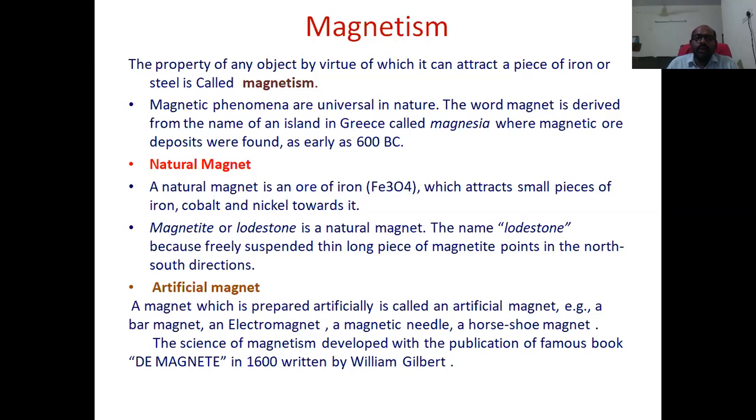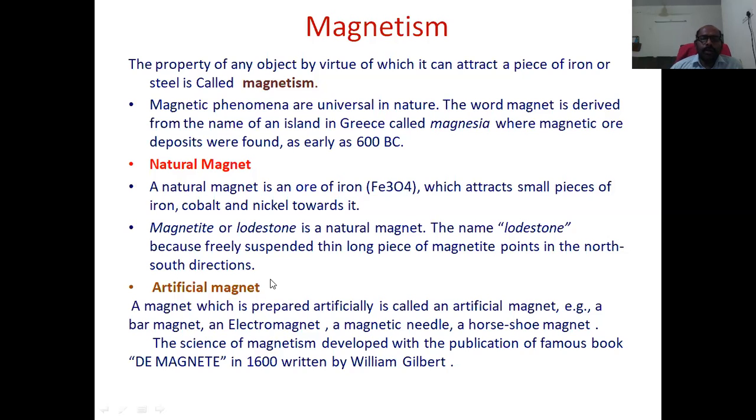That means it is being attracted by the geographic earth magnet. Therefore, it is a natural magnet.